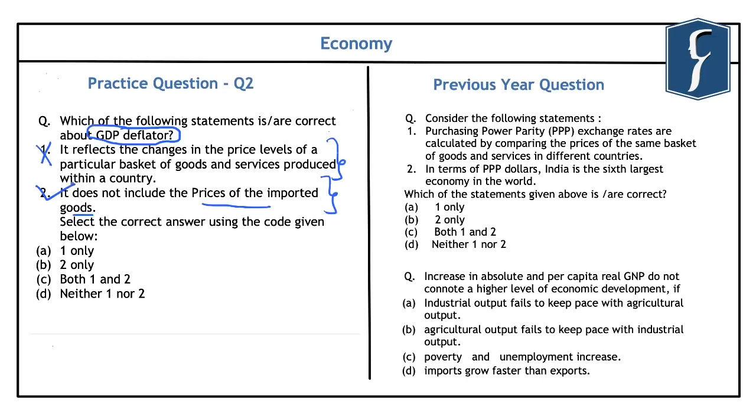By solving these two questions, we find that it is very important to understand the fundamentals or the basics of important definitions in the economy section. And the best guide for these fundamental definitions is the NCERT of class 12, that is the macroeconomics NCERT. So the correct answer here is B, that is 2 only. Now with this, let's take up the next question now.